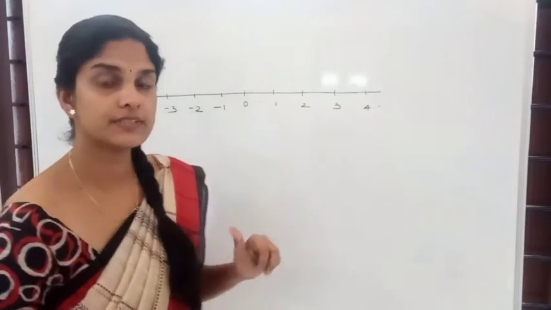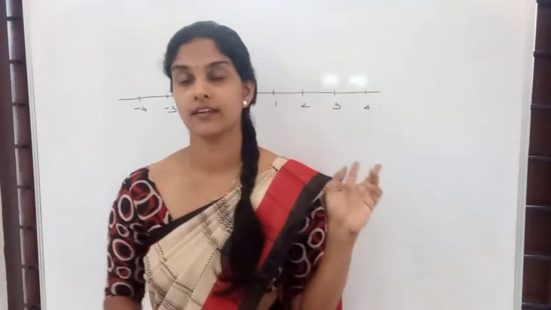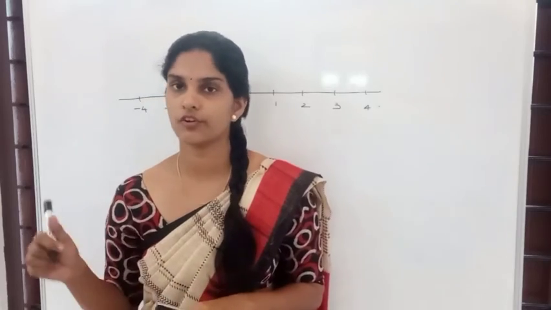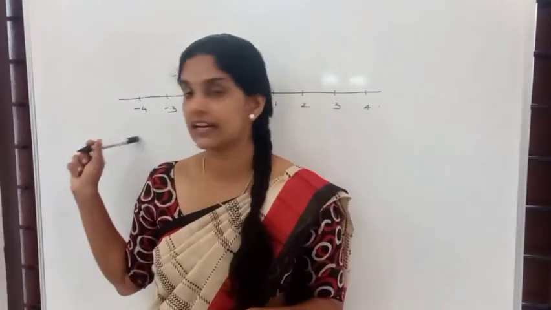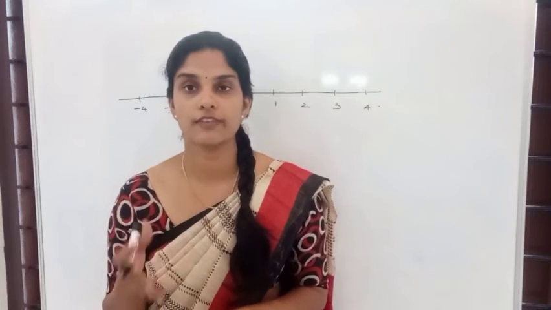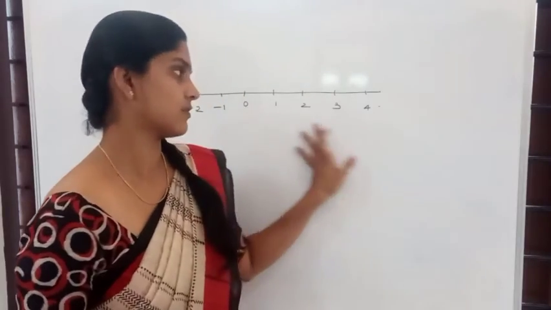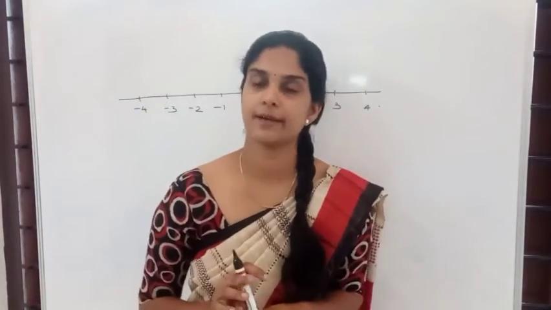Now, can you give me some examples where you can see these number line? Sometimes you will not be able to see negative numbers. It's not necessary that we should always write the negative numbers also on the number line, but anyways this will be right there. Okay, so can you give me some examples of number line?